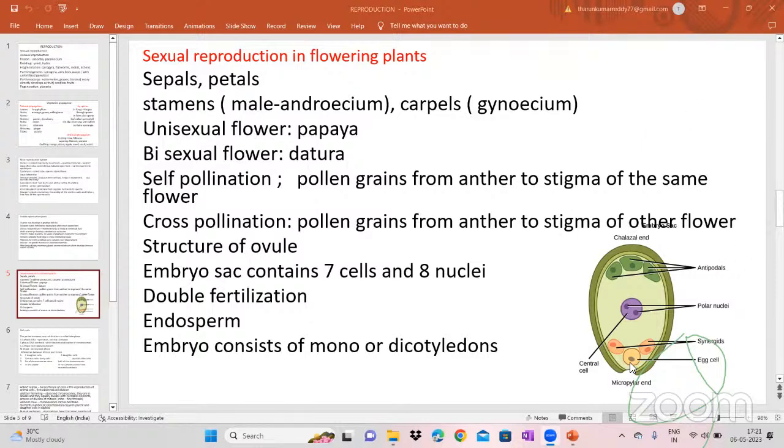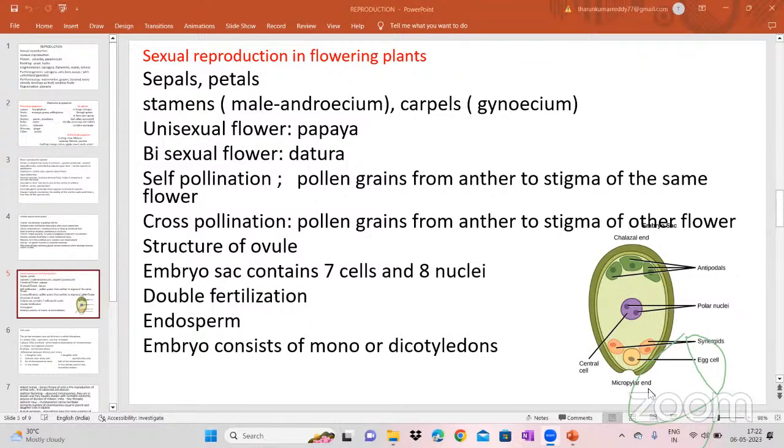The first one fuses with the egg cell, and that is the fertilization we use. We are not saying first fertilization, but it is the fertilization. And the one which fuses with the polar nuclei, we call double fertilization. So in double fertilization, what will happen? After fertilization, this part becomes the endosperm.